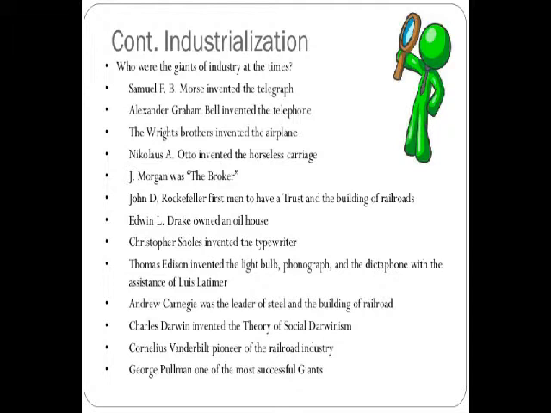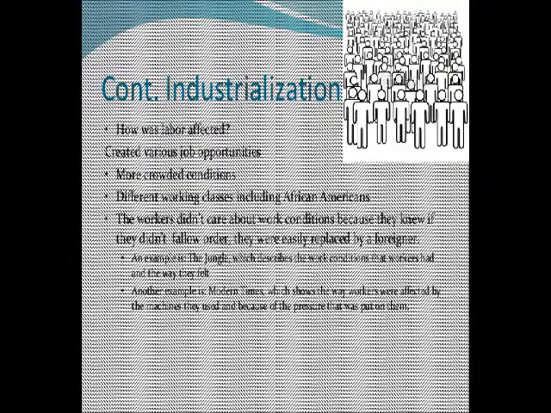J. D. Rockefeller first went into trusts, building railroads. Edwin L. Drake owned oil wells. Christopher Sholes invented the typewriter. Thomas Edison invented the light bulb, phonograph, and the dictaphone with the assistance of Lewis Latimer. Andrew Carnegie was the leader of steel and buildings. George Pullman was one of the most successful giants.